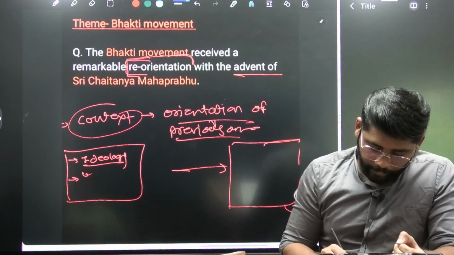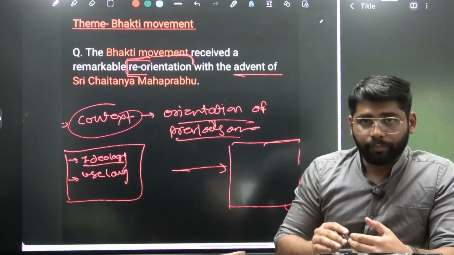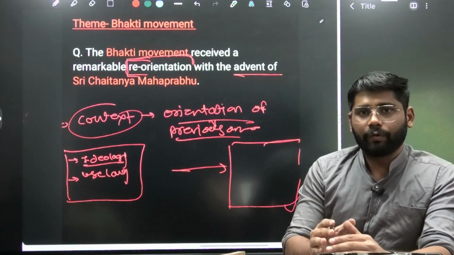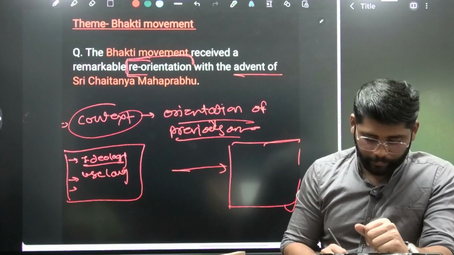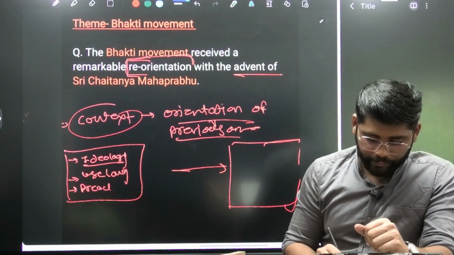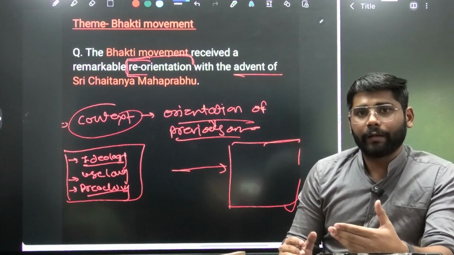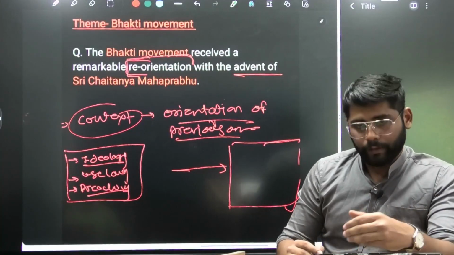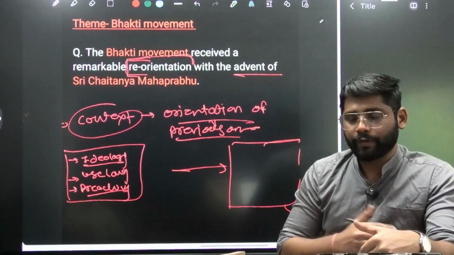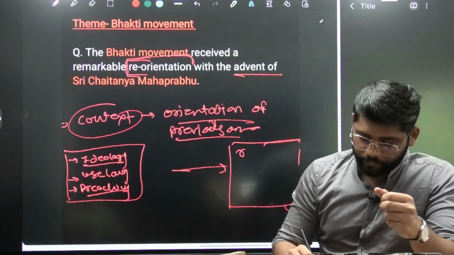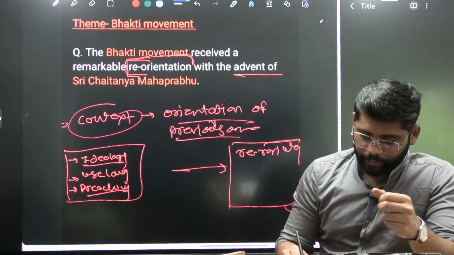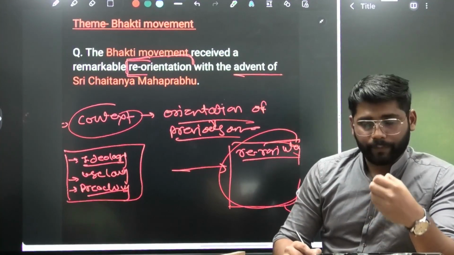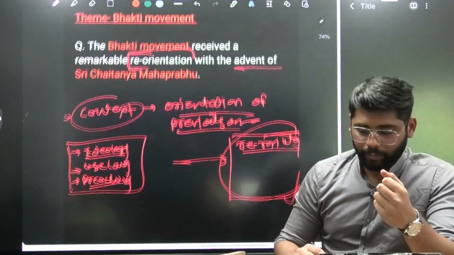Then use of language. Many of the previous Bhakti saints used the local language, so they were confined to a specific region. That we can mention here. Then the way of preaching. Despite having given the alternative, ultimately they believed in idol worship or temple going. So this way we can write what was the orientation of previous ones and what was the reorientation given by Sri Chaitanya Mahaprabhu. So here this is going to be our actual part, and we are going to expand it in our body part.